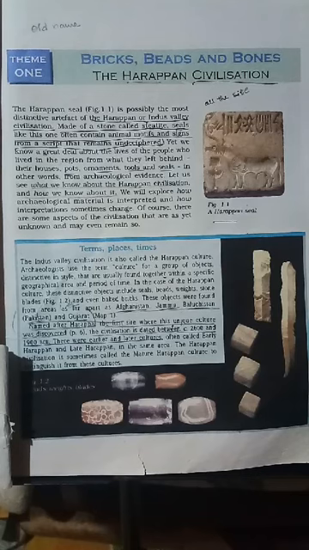So, as we have already done in the previous class about the split of the syllabus of class 12 history, today we're going to start our first chapter, that is Bricks, Beads and Bones: the Harappan Civilization. As you know what civilization is, because we have already read in class 11 history about the Mesopotamian civilization that flourished on the riverbank of the river Tigris and river Euphrates. This Harappan civilization is the contemporary civilization of this Mesopotamian civilization.